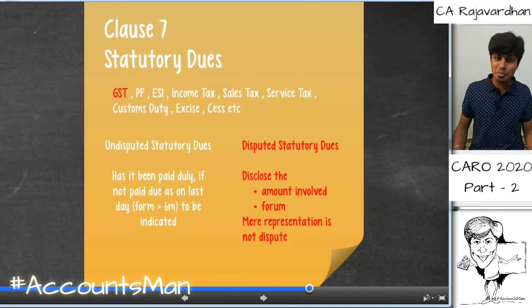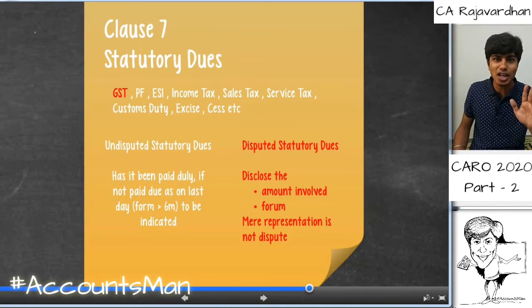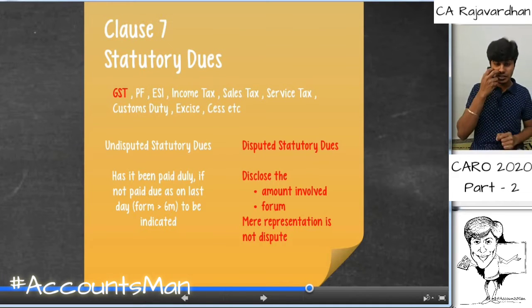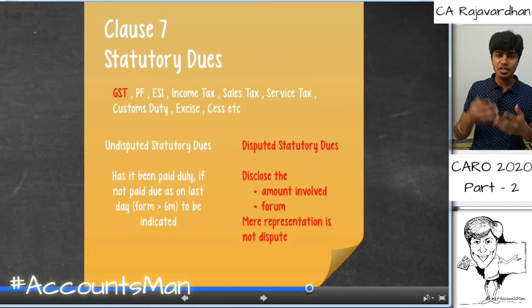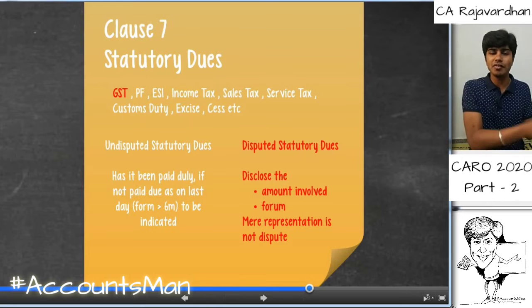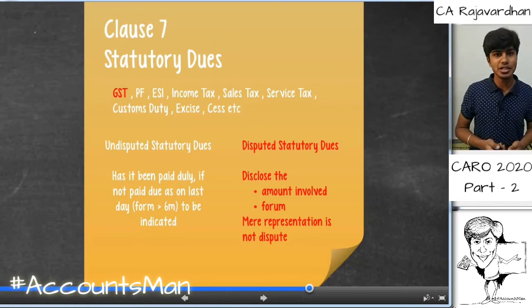However, a very important point is that mere representation is not considered a dispute. Dispute has to be genuine. So the new point is disputed statutory dues. Whenever there is a dispute, we need to disclose the amount involved as well as the forum at which it is disputed, and mere representation is not considered a dispute. With regard to this, the company would have already made the disclosure and the auditor needs to comment whether it has been properly disclosed or not in our CARO. This is regarding clause 7 which deals with statutory dues.